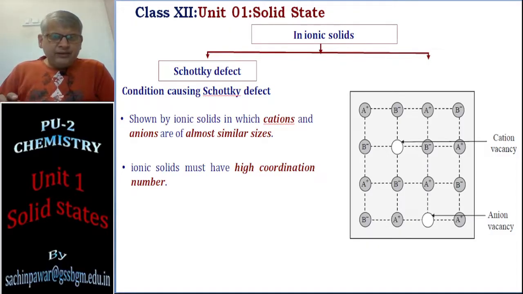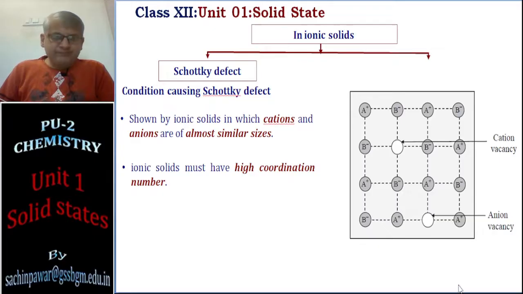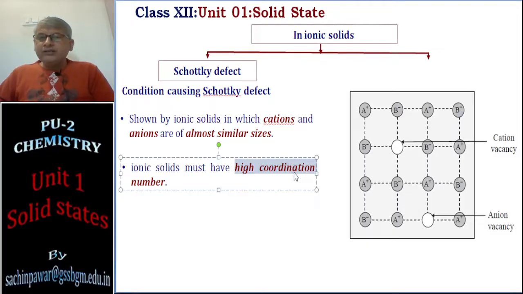This defect is observed in those ionic compounds in which the size of the cations and anions is almost the same. So almost the same size of cation and anion should be there, and the compound must have a high coordination number. Coordination number means the nearest neighbors should be more in number.